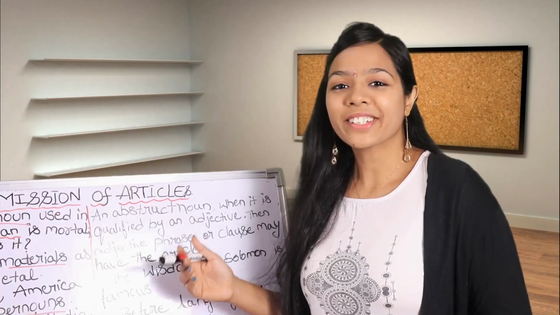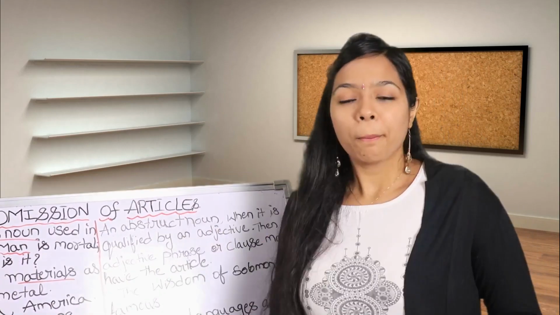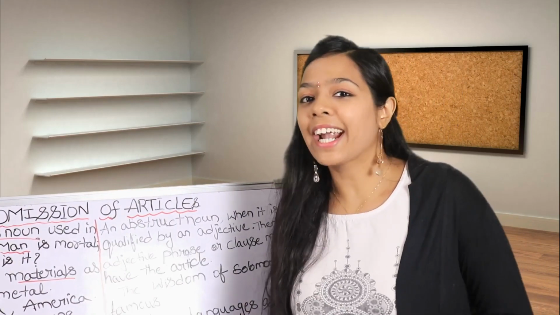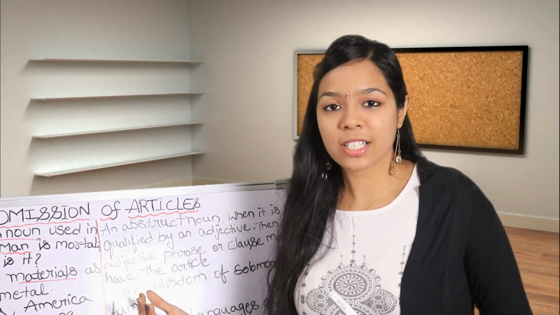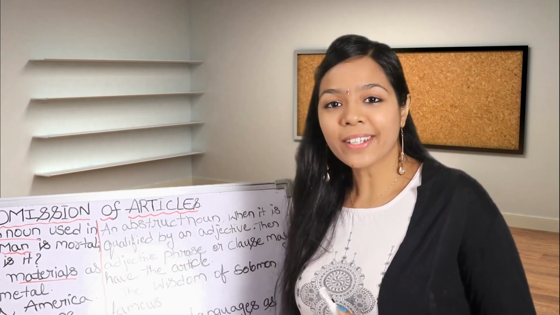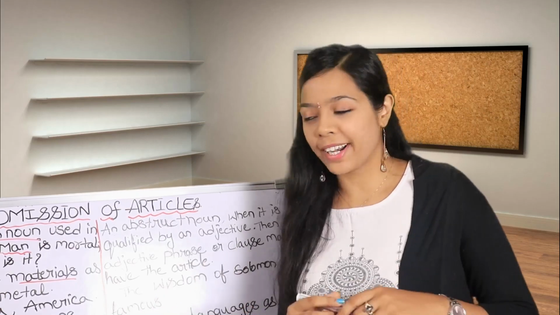Many people are not clear with the topic omission of articles. I would like to give you a very clear picture comparing the omission of articles and when to use the. Please follow. Omission of articles. Here are the rules for omission of articles. Before going further into the topic, you have to get clarity regarding types of nouns. There are basically 5 types of nouns. What are they? Proper noun, common noun, material noun, abstract noun and collective noun. Okay, these 5 are important.